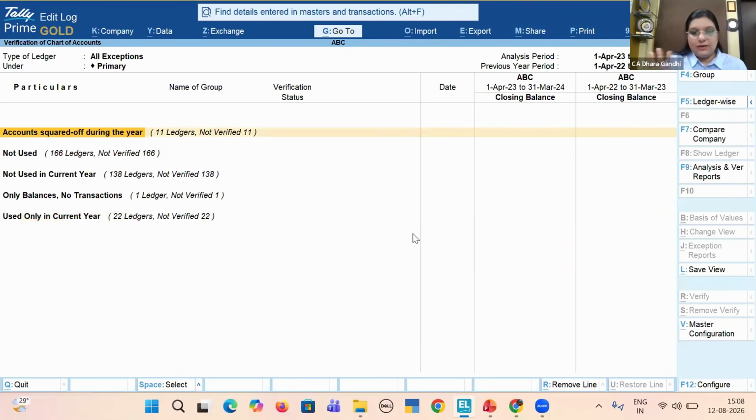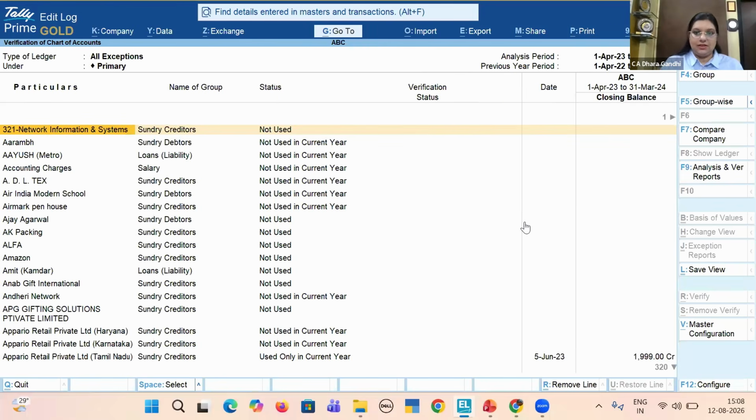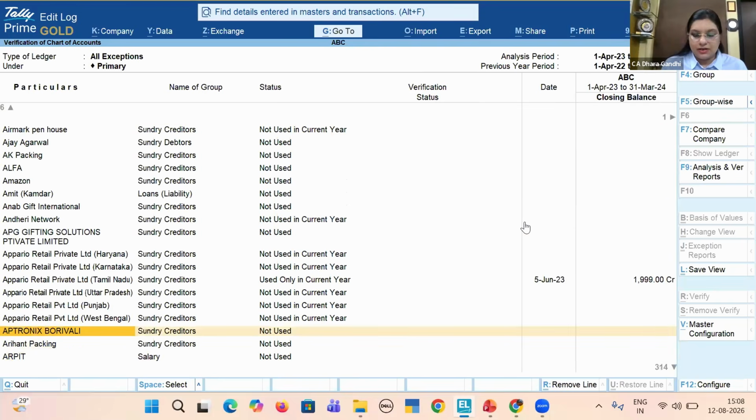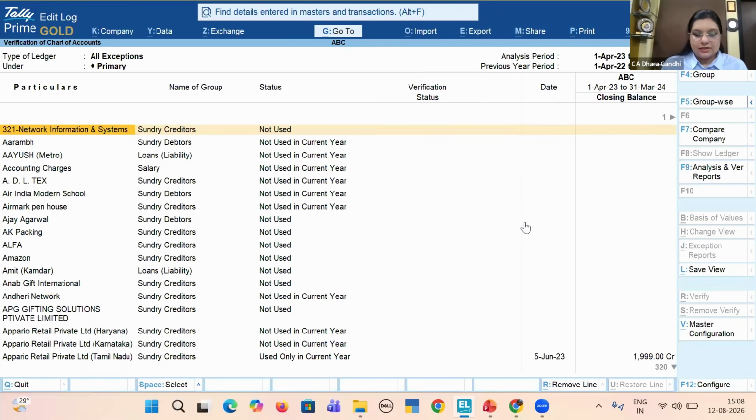Now this is very technical. I don't want to go through this. I just want to see ledger wise classification. Now what will I do? You can see your F5 ledger wise classification. I will go to this ledger wise classification. So this is the list of the entire set of ledgers there in your Tally, which are used, not used, irrespective of everything.